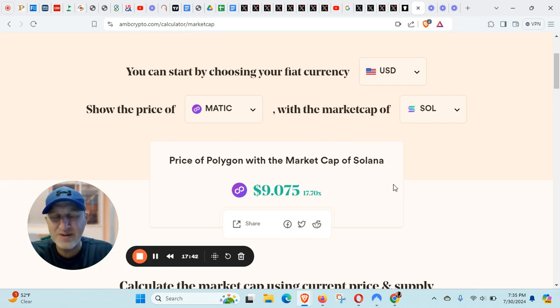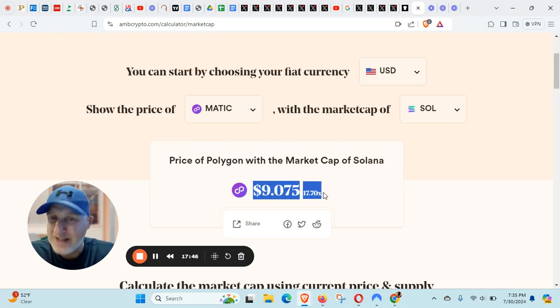How? How is it going to be $100? Even if it was the third biggest coin, it would only be $9.